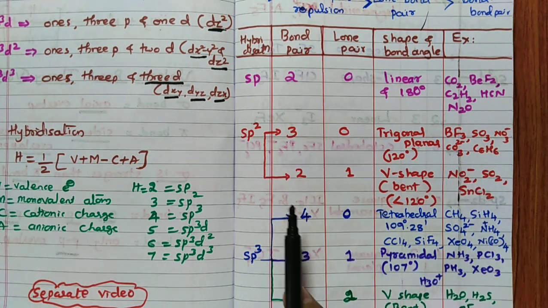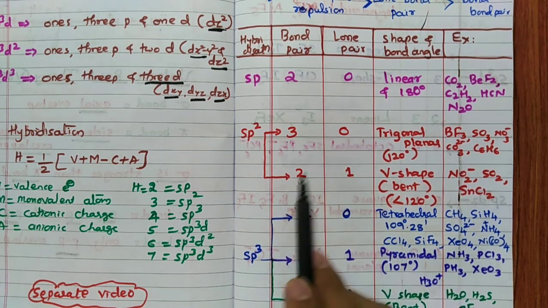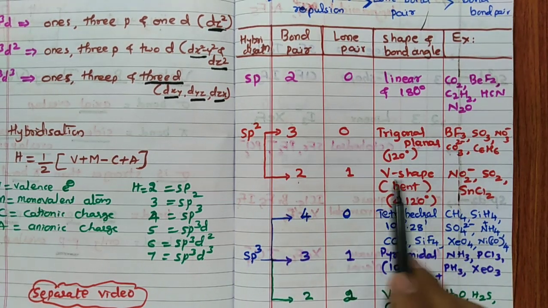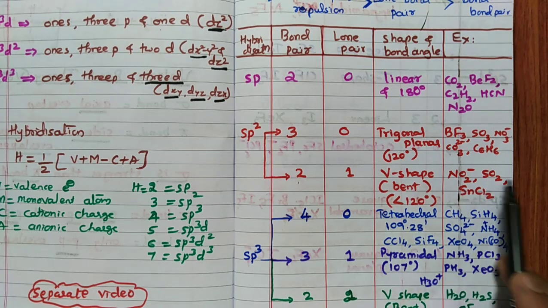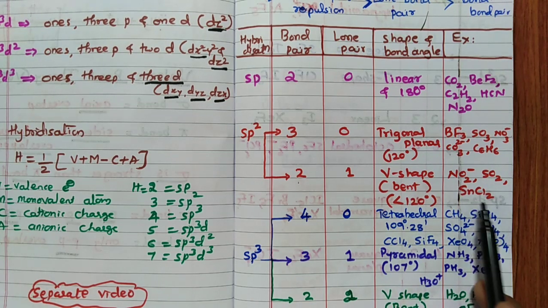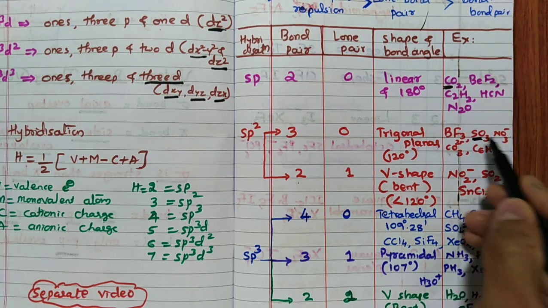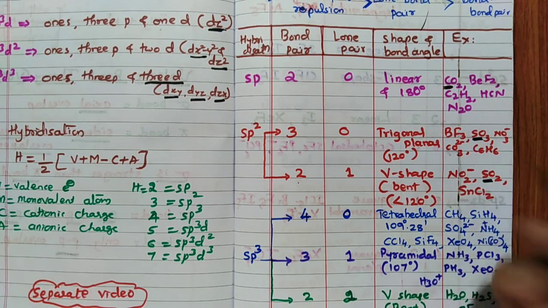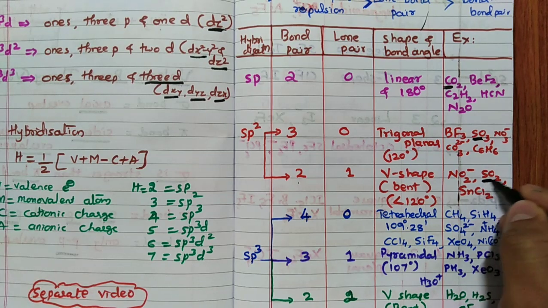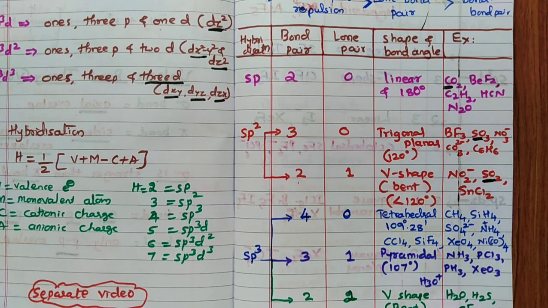Another possibility: 3, 0 or 2, 1. If one lone pair is present, it is V shape or bent shape. Remember NO2 minus, SO2, SnCl2. These are the examples. The famous examples are here CO2, here SO3, here SO2. BF3 can be easily calculated, but remember SO2, very, very important. It is a V shape molecule. The bond angle is 120 degrees in the standard structure; here it is less than 120 degrees.